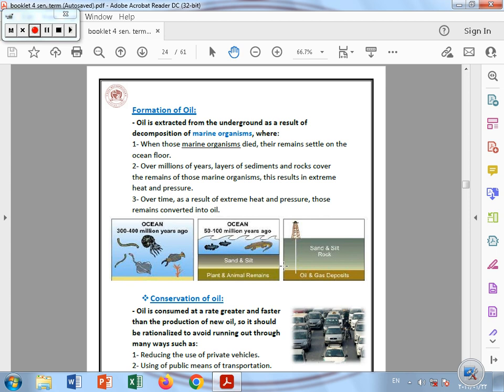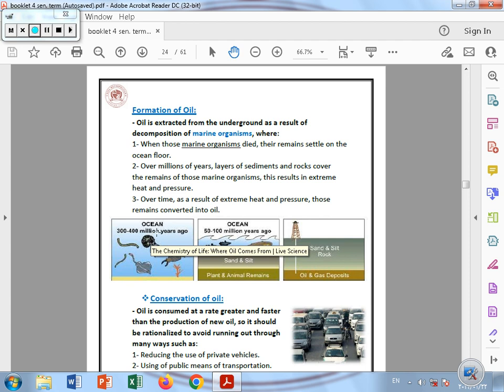Number 2, the formation of oil. The oil and the natural gas are formed from the remains of dead marine animals. So now we are going to move to the ocean or the sea. Oil is extracted from underground as a result of the decomposition of marine organisms. When the marine organisms die, they go down to the floor of the sea or the ocean. After millions of years, layers of sediments and rocks cover the remains of these marine organisms,